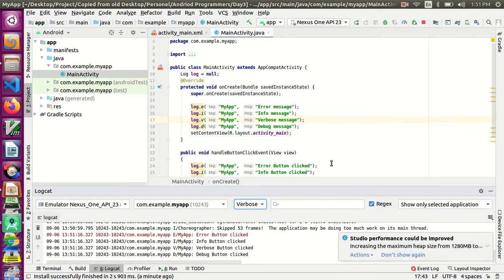So now we understood how to add the log message, and we also know how to handle the button click event.